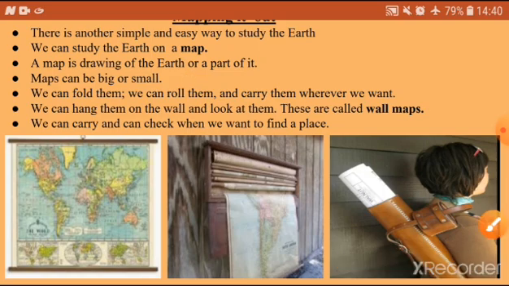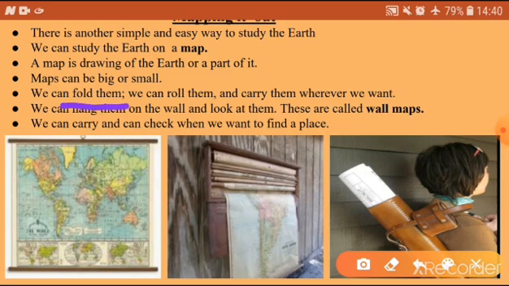And we can fold them. For example, I gave you a piece of paper. How can you keep it in your bag? By folding it. So folding. So maps can be folded and we can roll them.